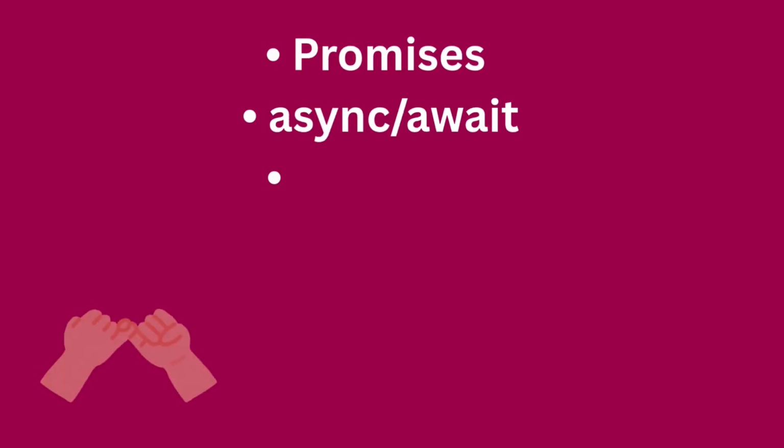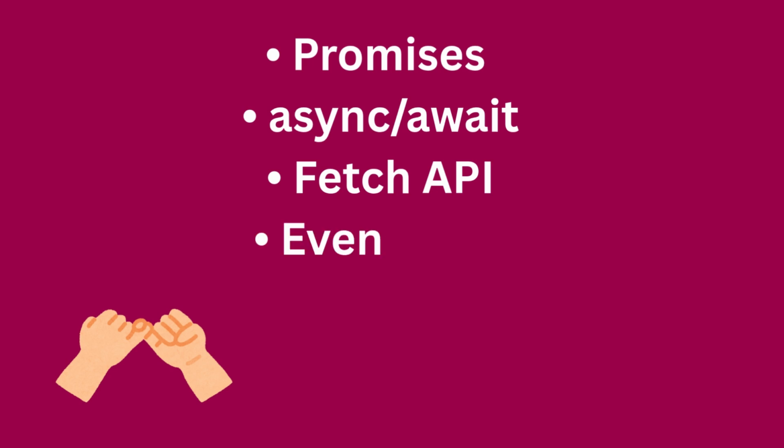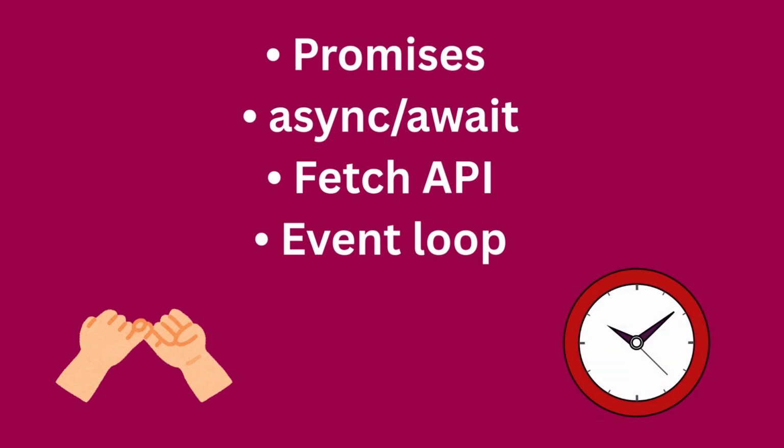Asynchronous JavaScript is one of the most important topics. It helps you fetch data from APIs, load content, handle events, and perform tasks without blocking your website. Learn how promises work, understand async and await, and practice using the Fetch API. Also, study the event loop. It explains how JavaScript handles asynchronous tasks.